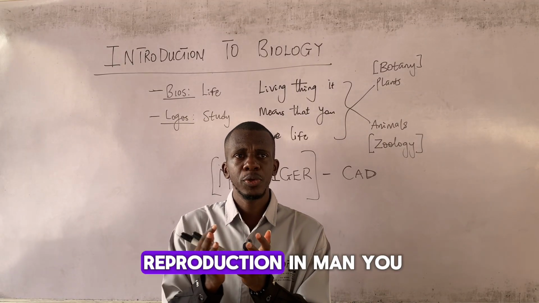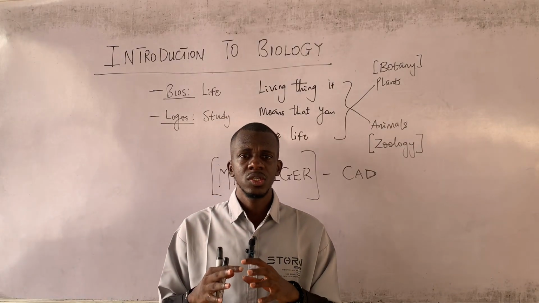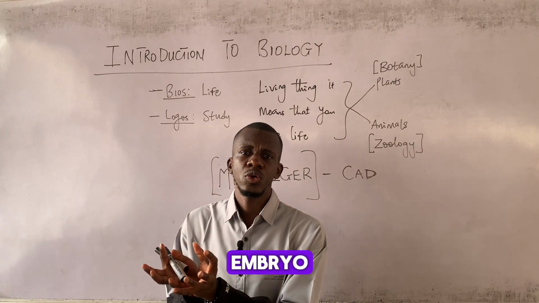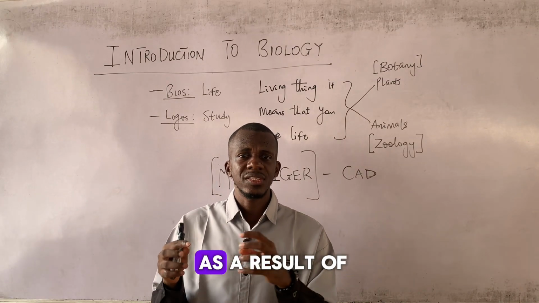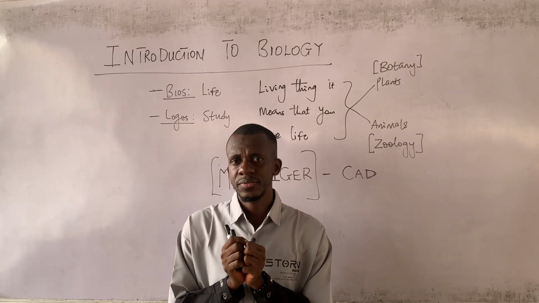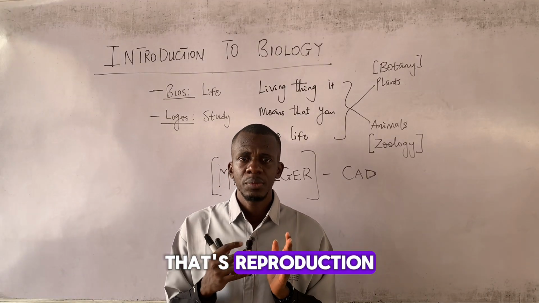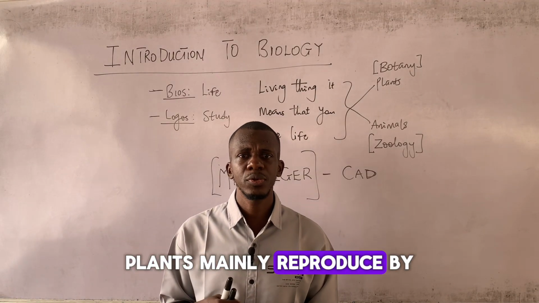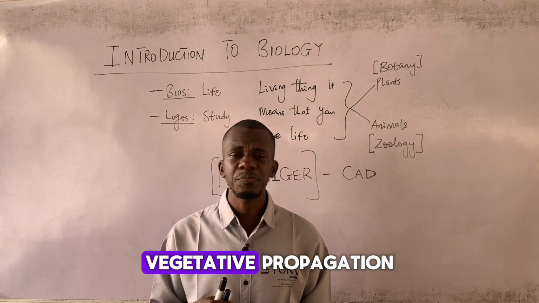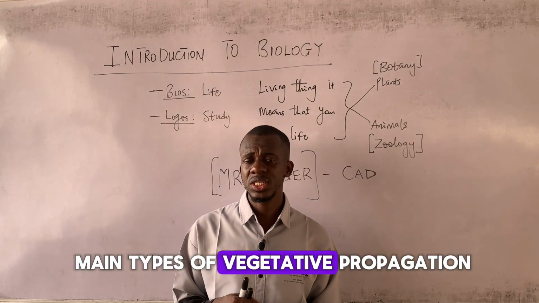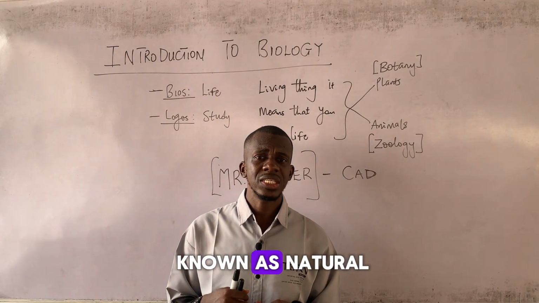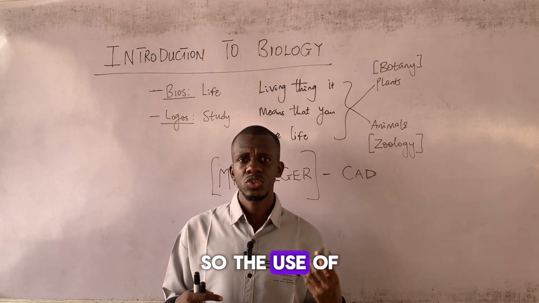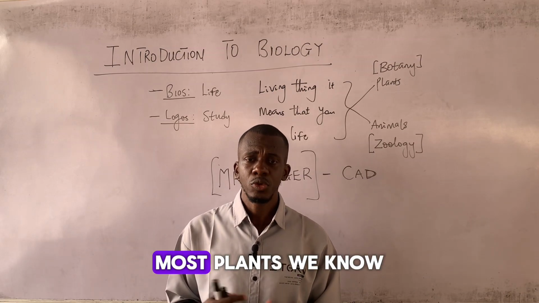Yes. So in the reproduction in man, you start to hear smaller forms of the organism in terms like zygote, embryo. All right. These came to be as a result of fusion of gametes. Okay. So that's reproduction. Plants can reproduce, animals can reproduce. Okay. Plants mainly reproduce by what we call vegetative propagation. And there are two main types of vegetative propagation. The first is known as natural, okay, which involves the use of seeds. Yes. So the use of seeds in most plants we know of.